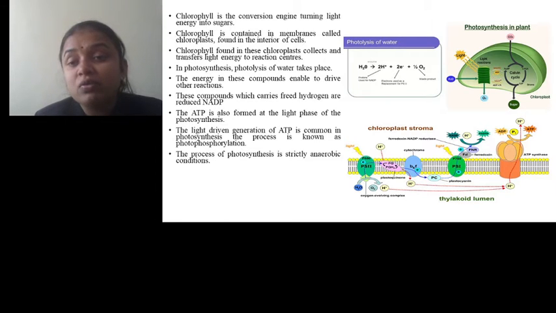It is called the dark phase of photosynthesis because it does not need light. It is not that it occurs in the dark; this process does not need light. That's why it is called the dark phase of photosynthesis. So for the Calvin cycle, to fix carbon dioxide, they need energy and reducing power in the form of NADPH. The carbon dioxide is utilized and fixed in the Calvin cycle, and the sugars are produced at the end of this Calvin cycle.